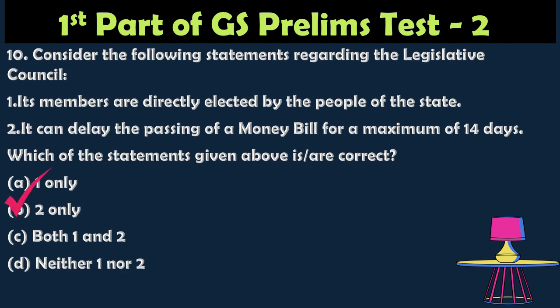The correct answer is 2 only, because the members of the legislative council are elected through various methods like indirect election and nomination. A money bill can be delayed by a maximum of 14 days. So the second one is the correct answer.